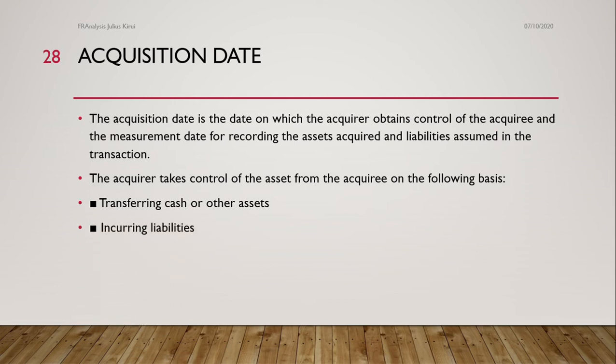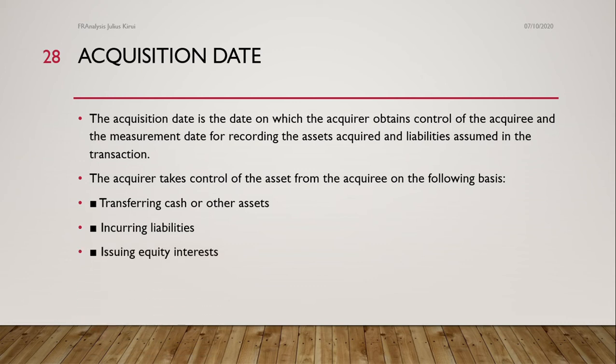Number two, incurring liabilities. When he pays for the liability of the business which is being acquired, or he pays for the liability of the acquiree, then we say the control is taken over by the acquirer.